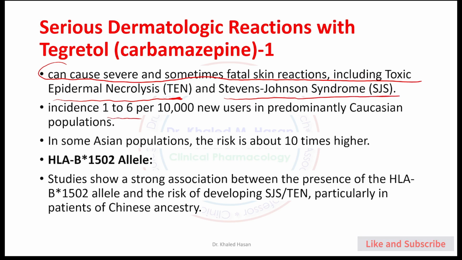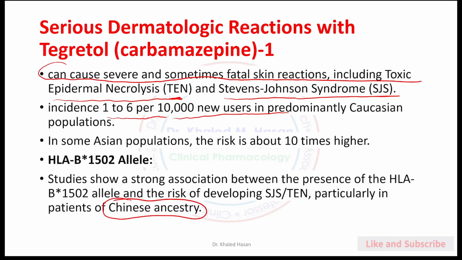This happens in 1 to 6 per 10,000 new users in the Caucasian population. They found that this dermatological side effect is more common in Asian populations, especially those of Chinese ancestry, and this may be related to ethnicity.